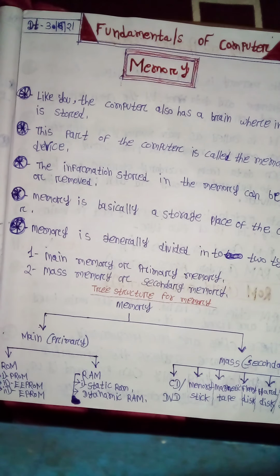Memory is generally divided into two types: main memory or primary memory, and mass memory or secondary memory. Tree structure of memory: memory has two types, main memory (primary memory) and mass memory (secondary memory). Main memory: ROM,